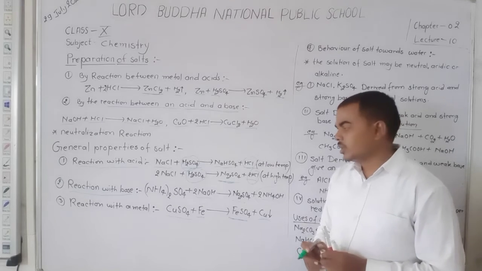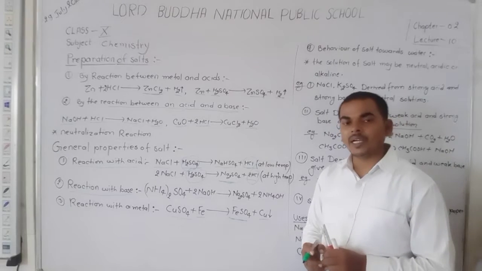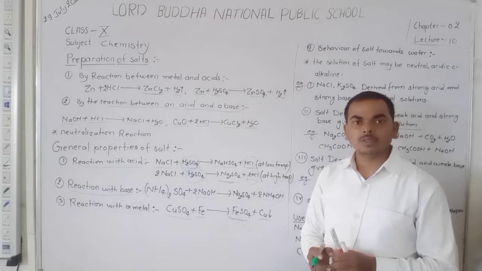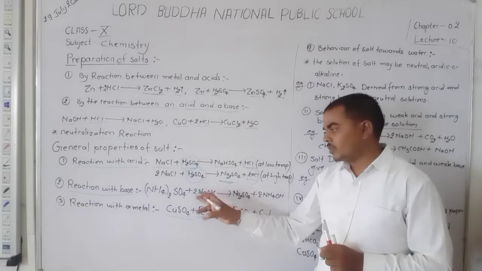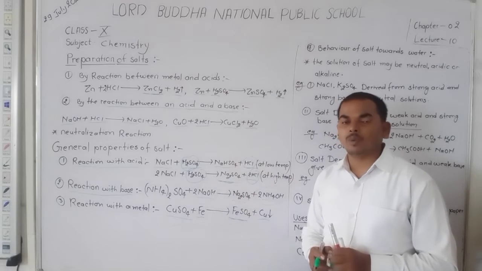Okay, student. So you observe here, reaction with a metal displaces the metal of the salt, because here iron is more reactive than copper, so it displaces the copper from its salt.